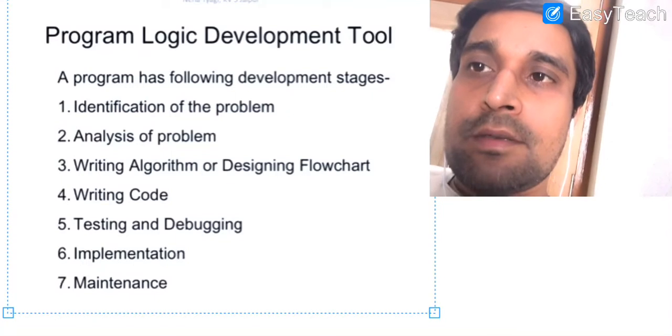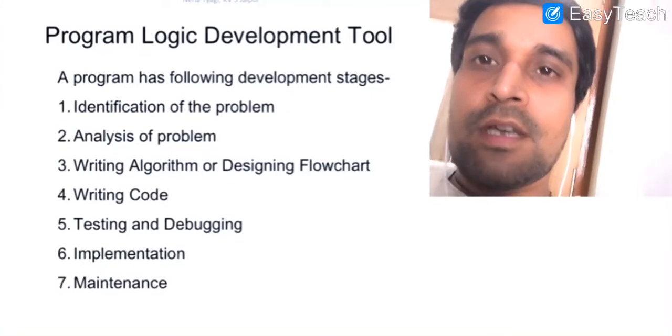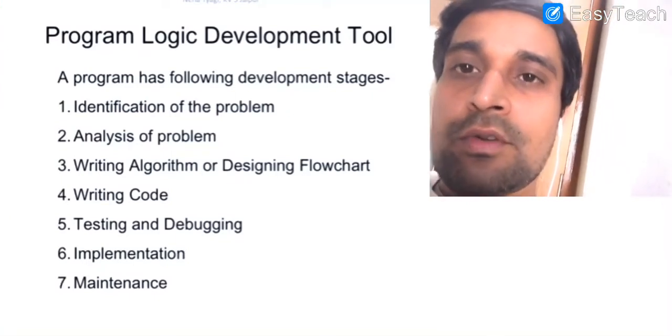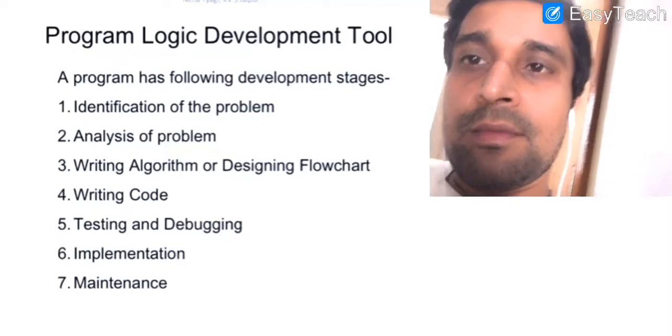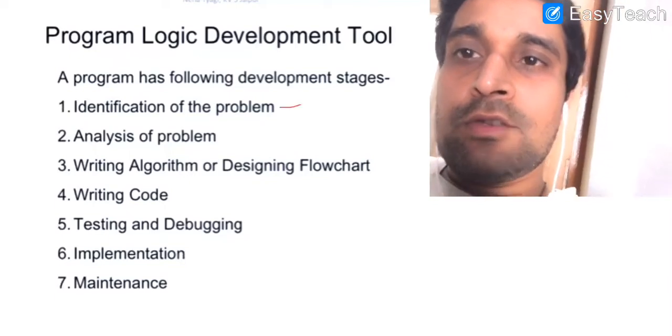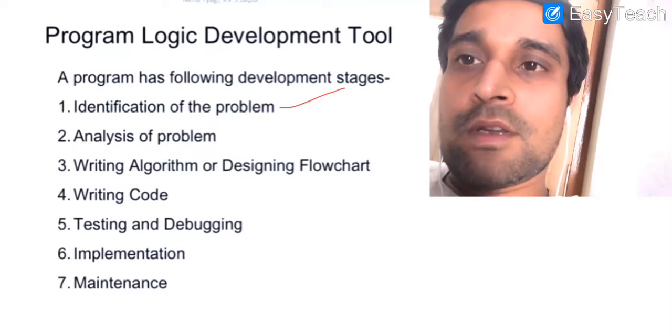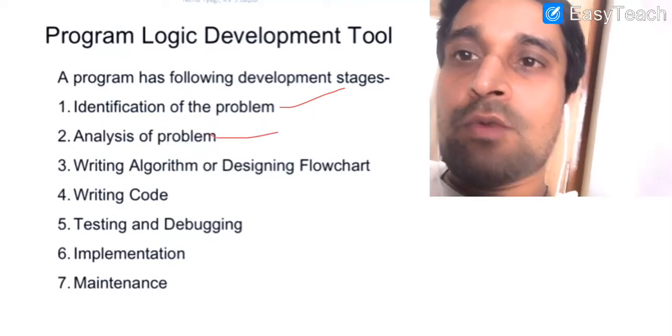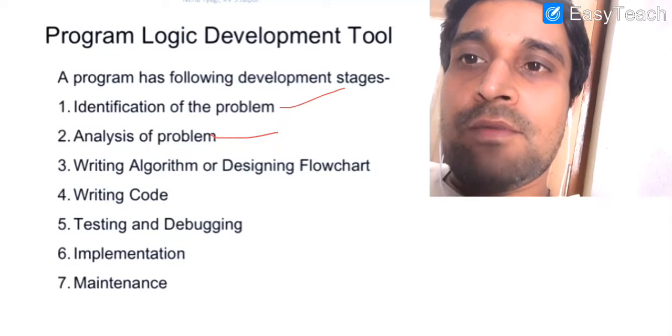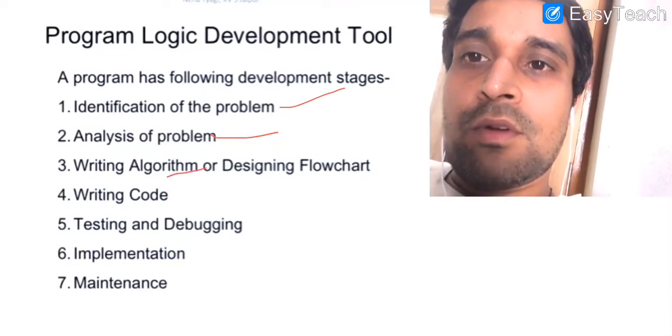Now here are some basic steps that we always follow whenever we want to write a program in any programming language. Very first, we need to identify the problem, what we want to do with the help of the program that we are going to write. Thereafter we need to analyze the problem, then we will write an algorithm or design a flowchart, then we will write our code and do implementation.